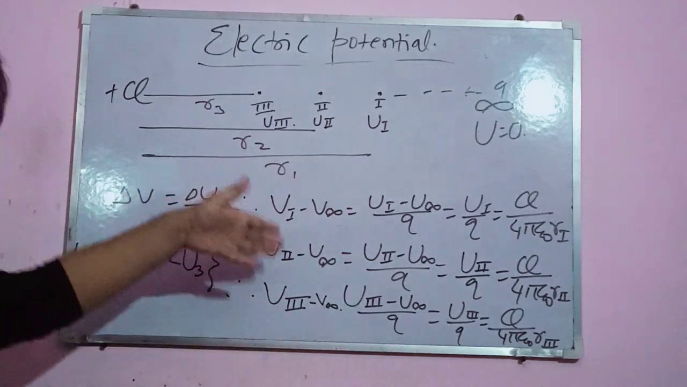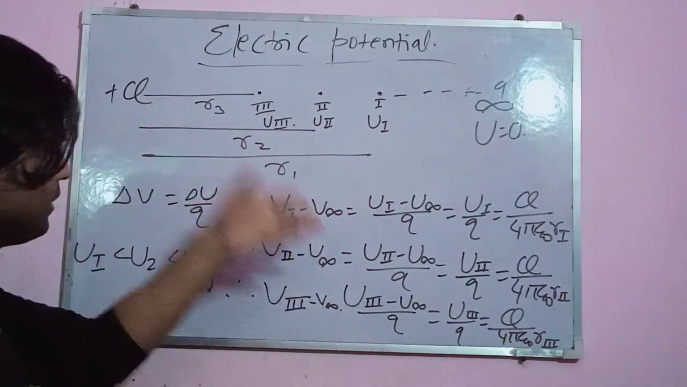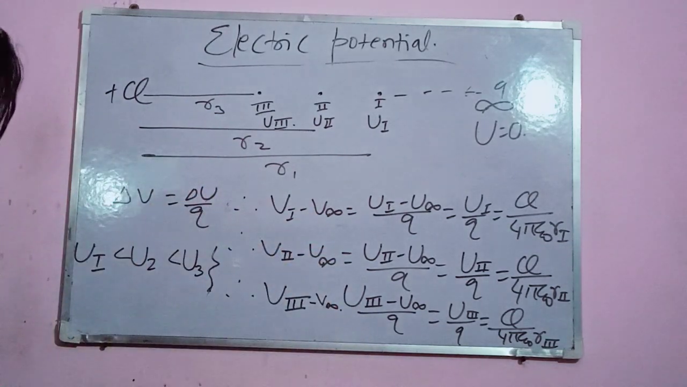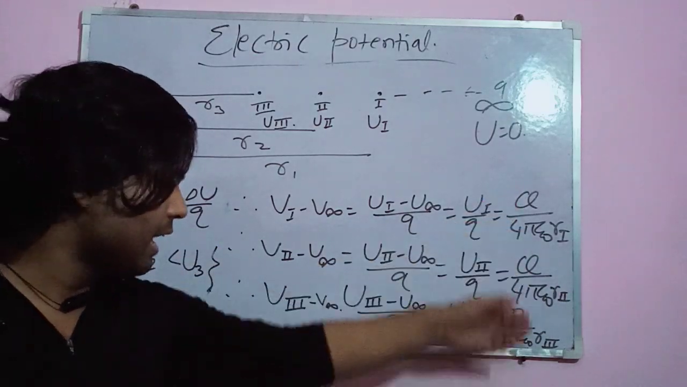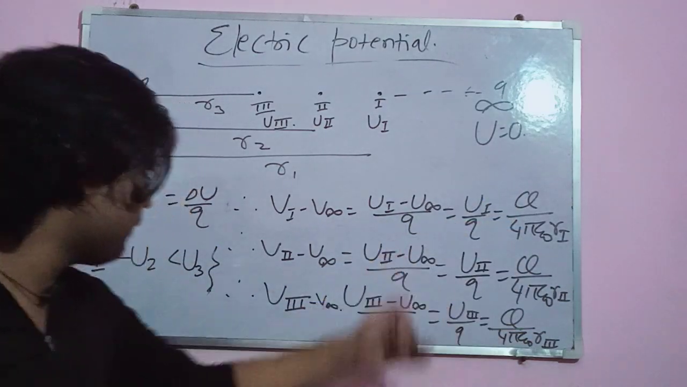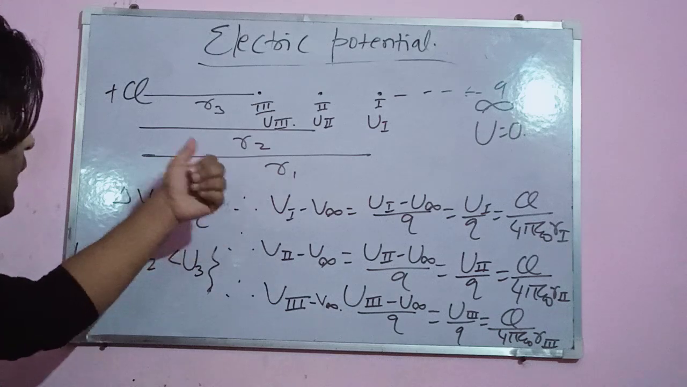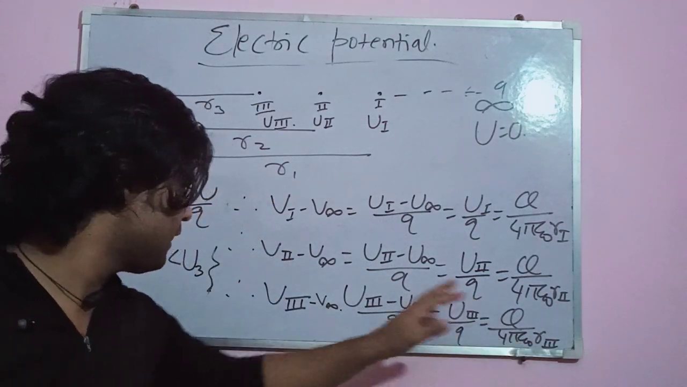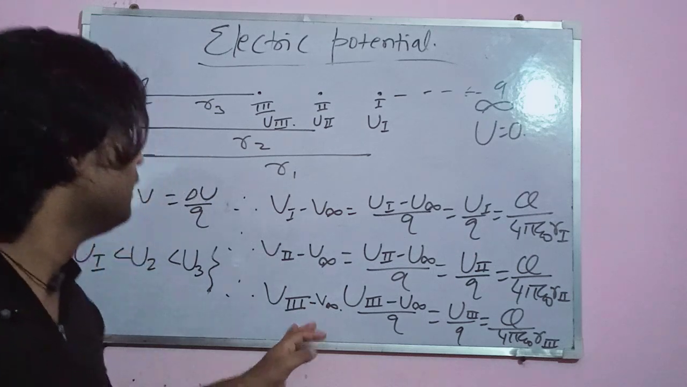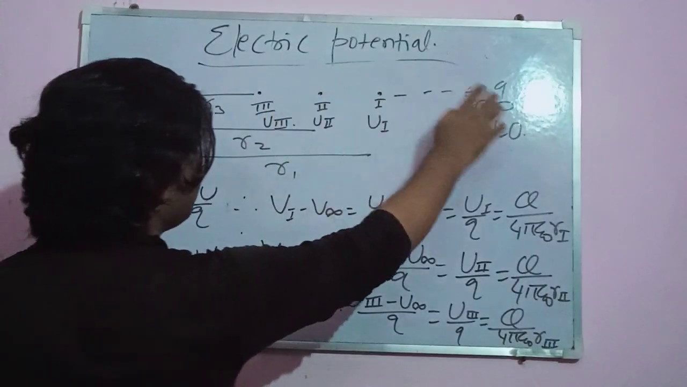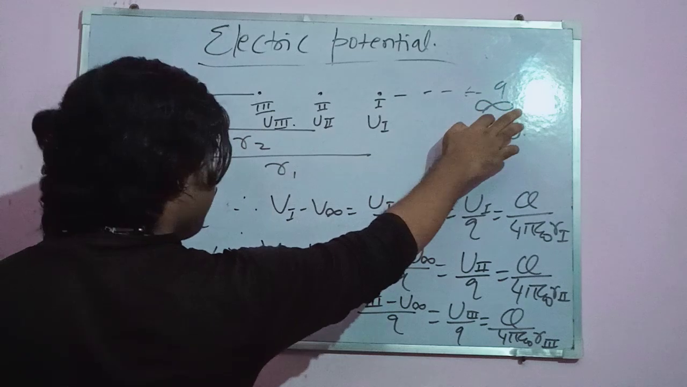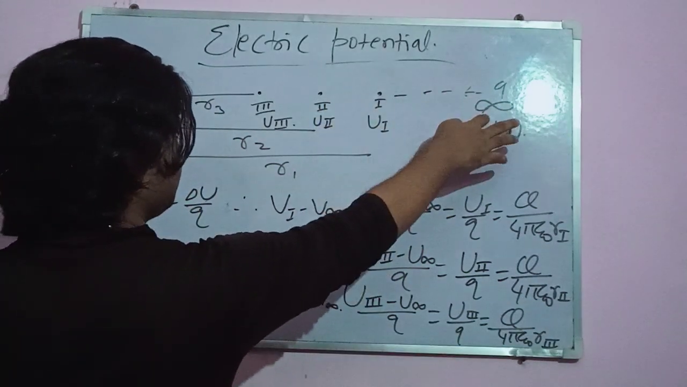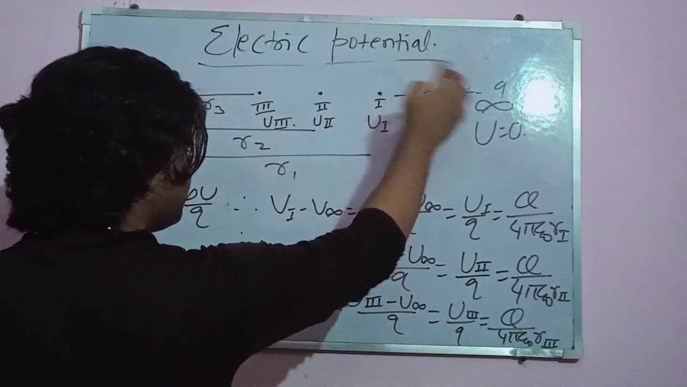So you can see here the potential difference between first point to infinity, second point to infinity, third point to infinity, having these values respectively. And as we know, R3 is smaller than R2 and R2 is smaller than R1. So we can say that the potential difference is higher at third with respect to infinity, then second with respect to infinity, and then first to infinity.